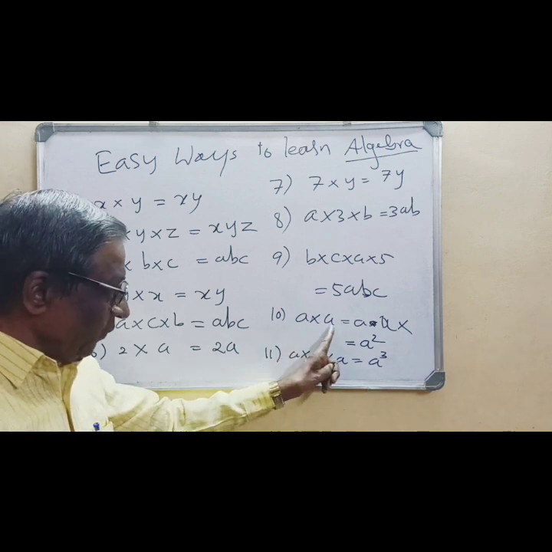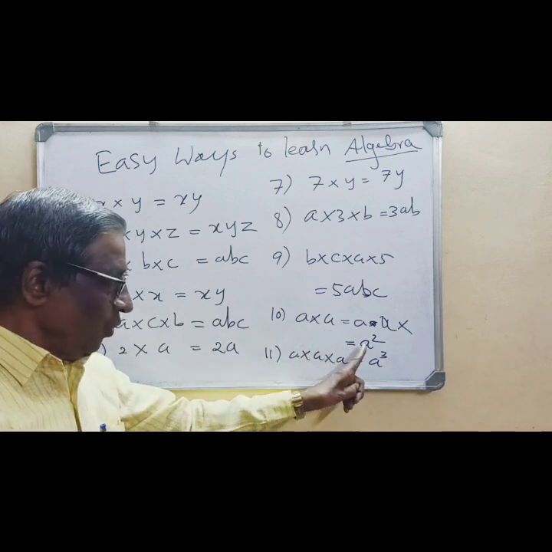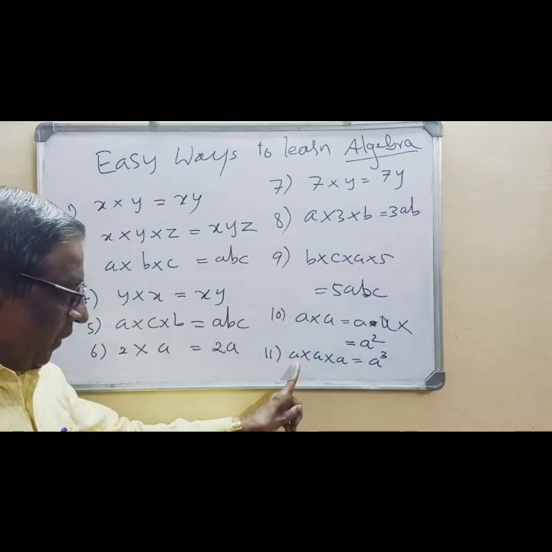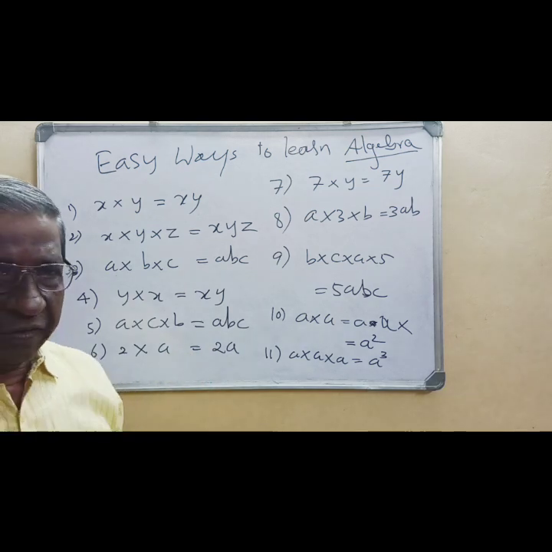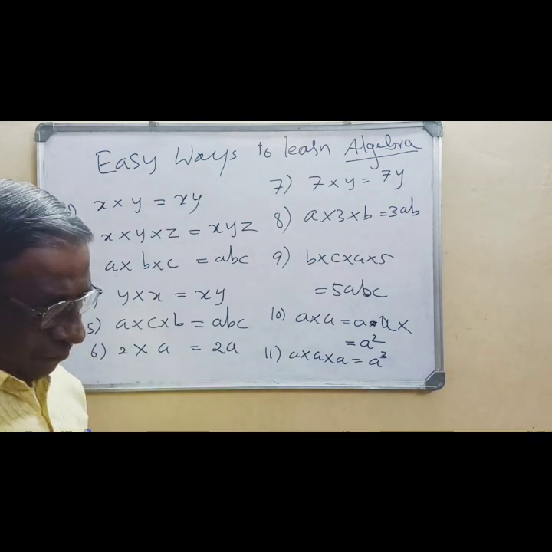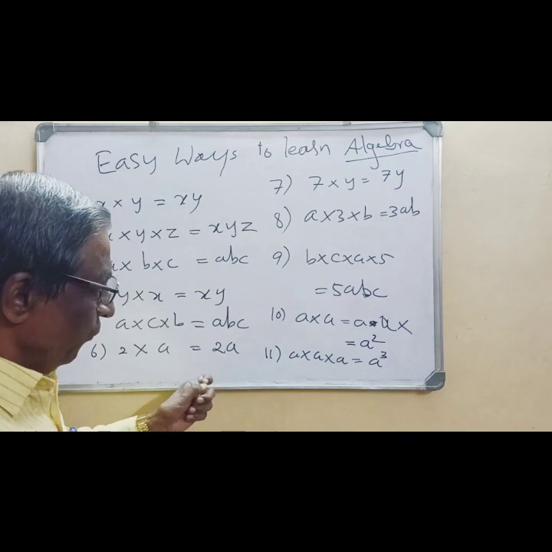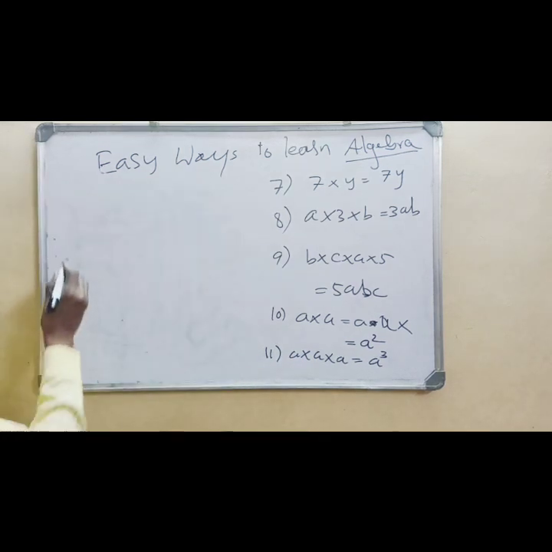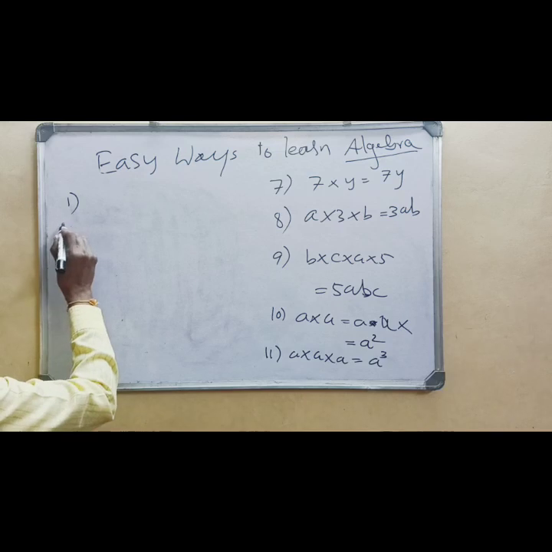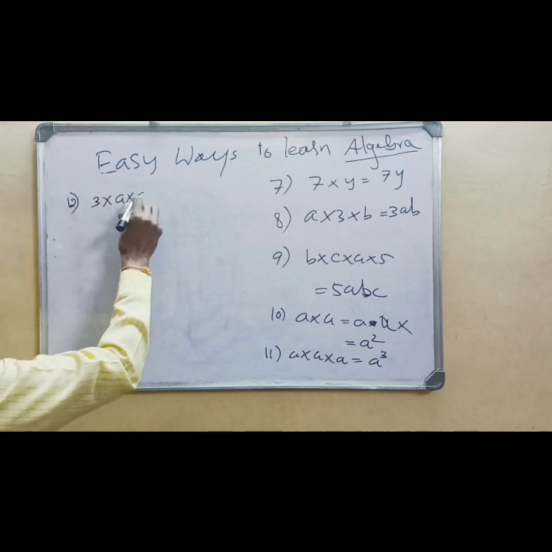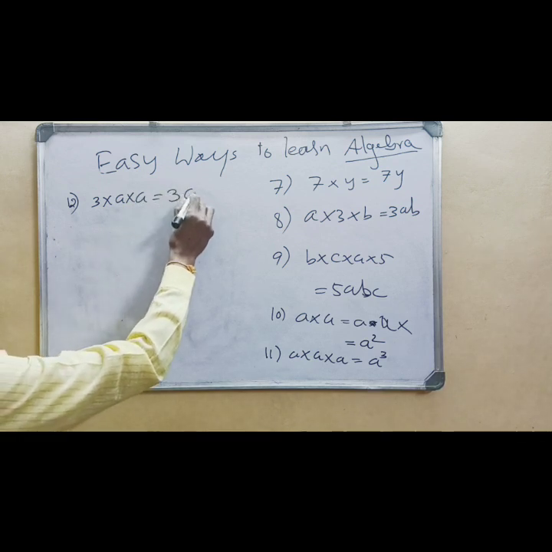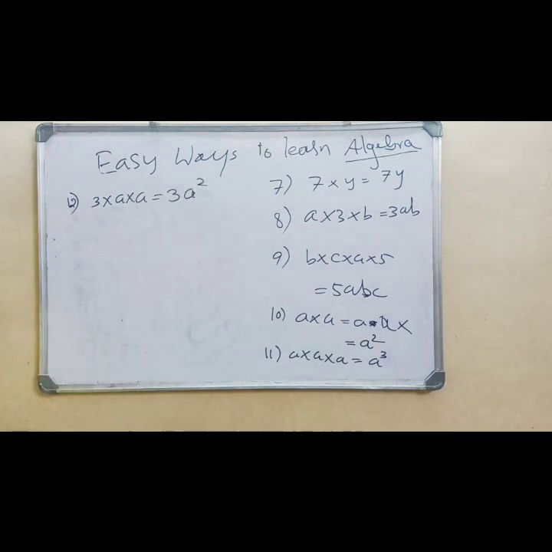If the same letter is used two times, you have to write a square. If the same letter is used three times, a cube. Similarly, x into x is x square, m into m is m square. So 3 into a into a is 3a square. Same rules. One rule combines with another rule.